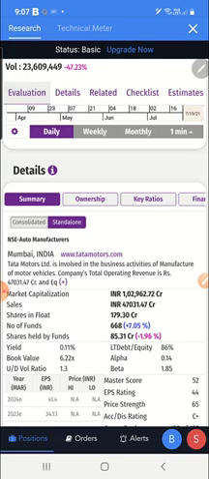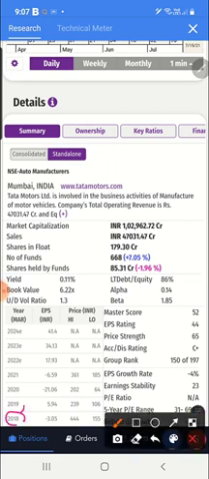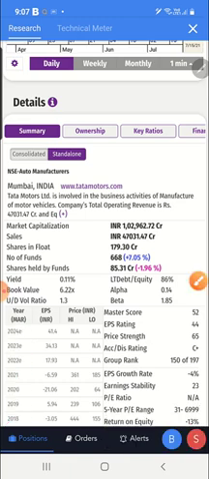Once I clicked on the detail, you can see the years mentioned here: 2018, 19, 20, 21, 22, 23 and 24. For 22, 23, 24 they have mentioned E, that is estimate. Because it is an estimate, they have given what the estimate would be.